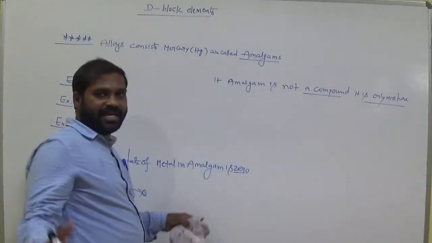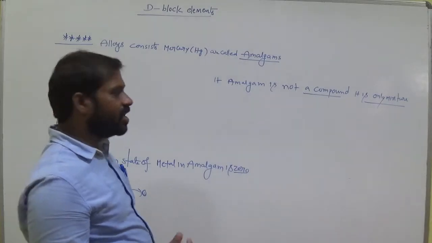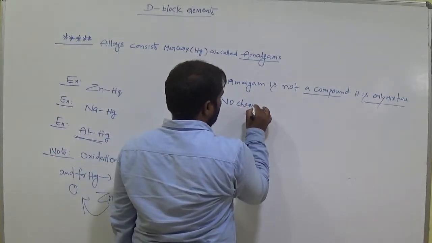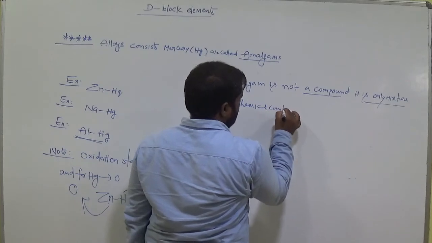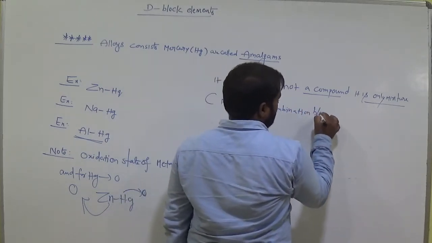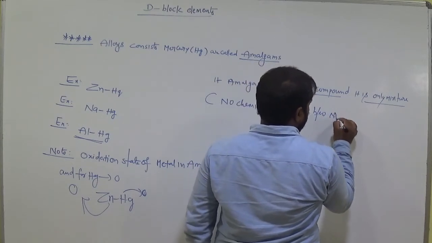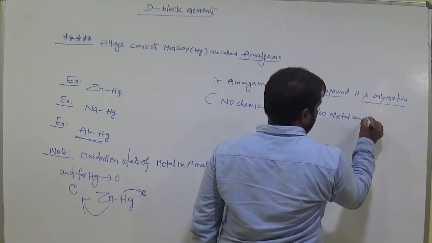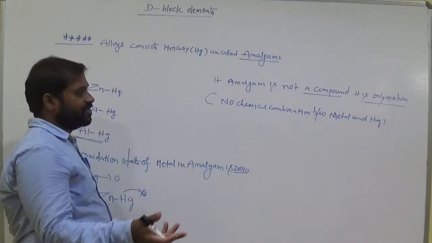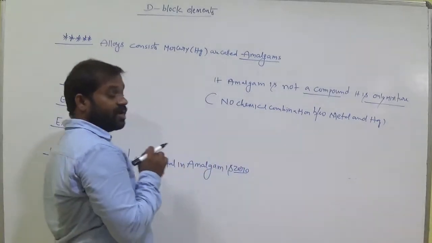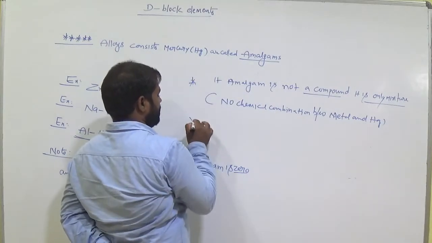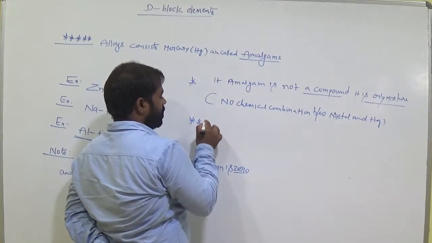There is no complete chemical reaction taking place. There is no chemical combination between the metal and mercury. They just act as a mixture individually. So in that phenomenon, their oxidation state is taken as 0. Remember this point.